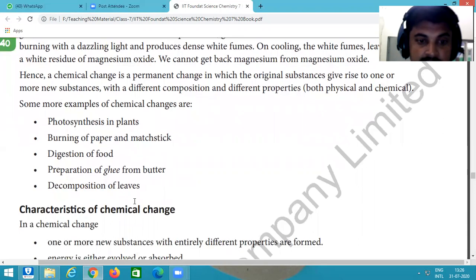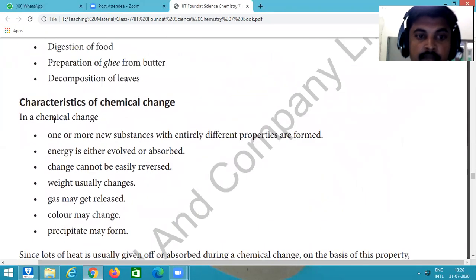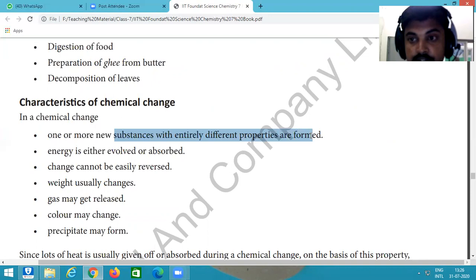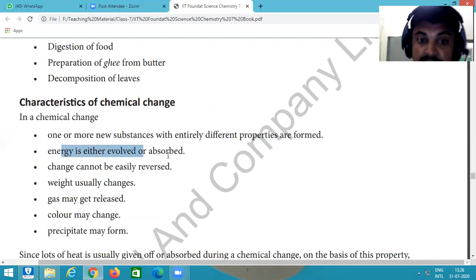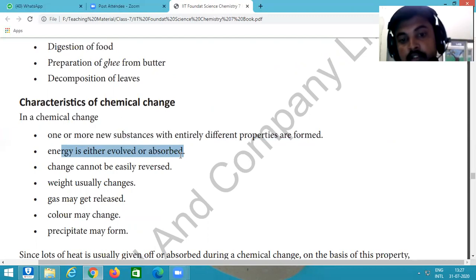Okay. Characteristics of chemical changes. Here are some characteristics of chemical changes, and we discussed them. One or more new substances: always remember this when a chemical change or chemical reaction has taken place. One or more new substances with entirely different properties from the old substance. Energy is either evolved or absorbed. In a chemical reaction, either energy is evolved or absorbed.